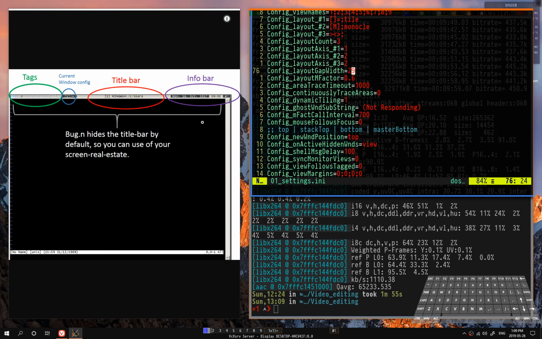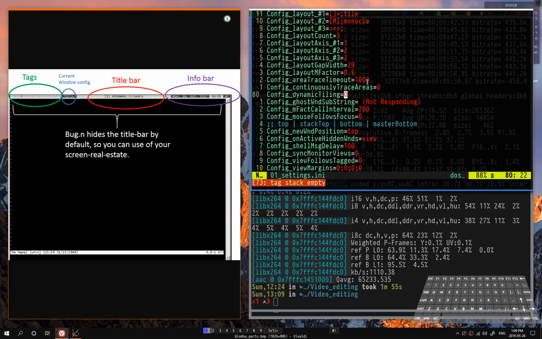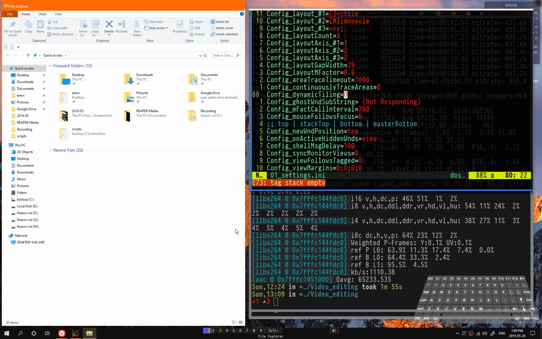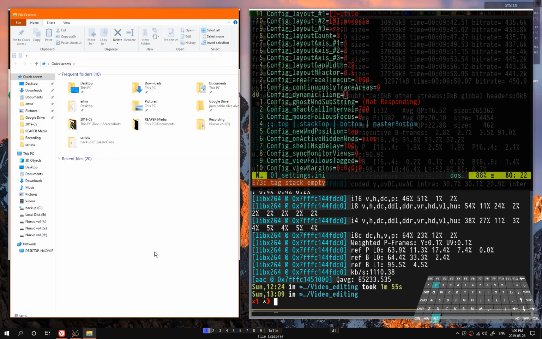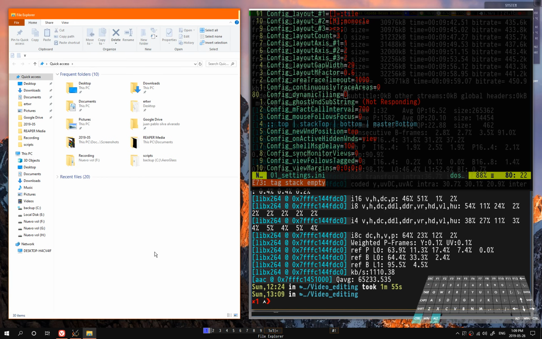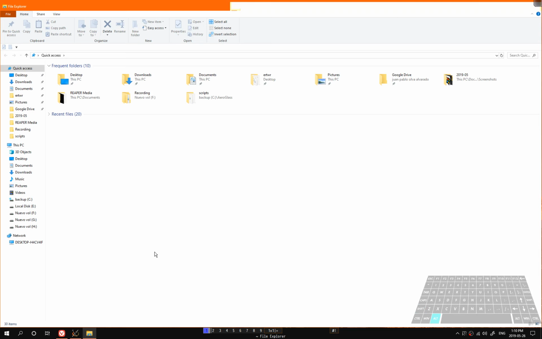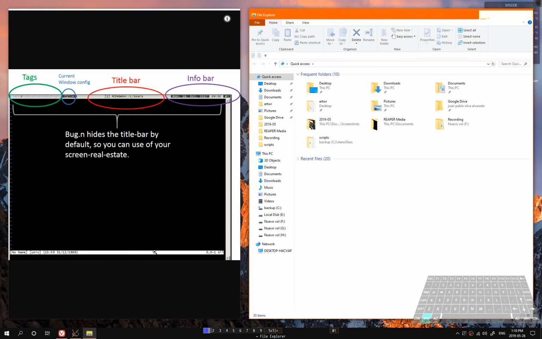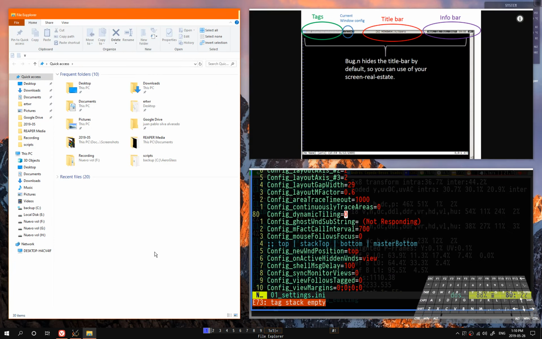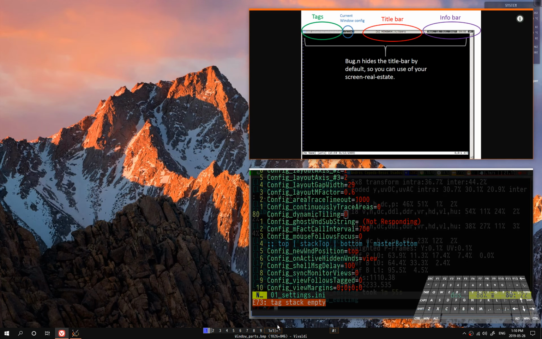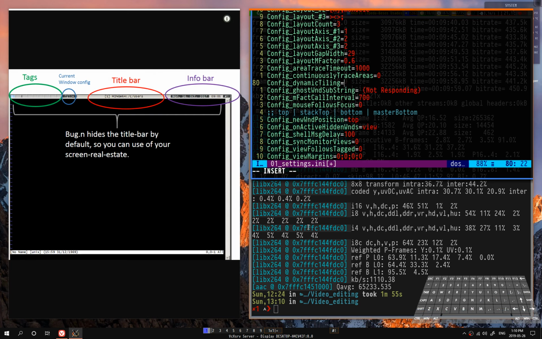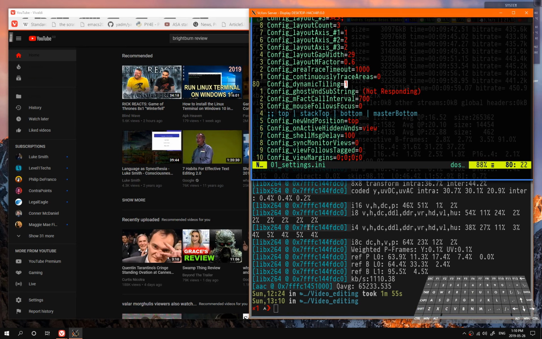So I can have 0 gap, no gap in that area. You can change this number in order to make it non-tile dynamically. So if I open a window, I need to select where it's going to go by pressing tab and the position selected by the alt plus a number, right? I sincerely don't know why you would want to do that, but there's the option to have it non-tiling. I'm going to change it to dynamic tiling.